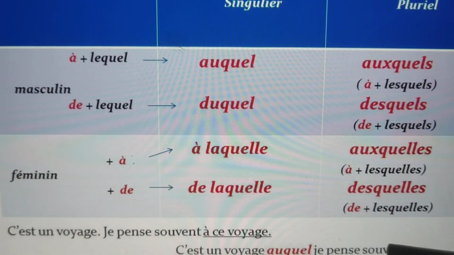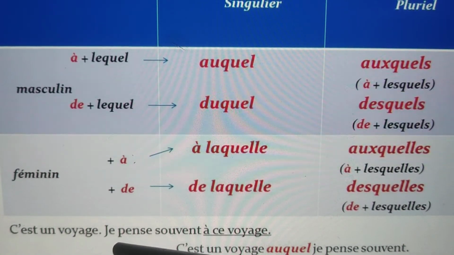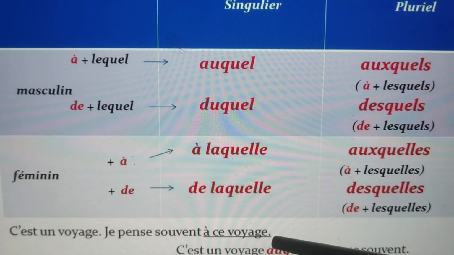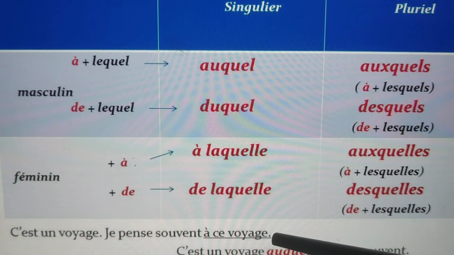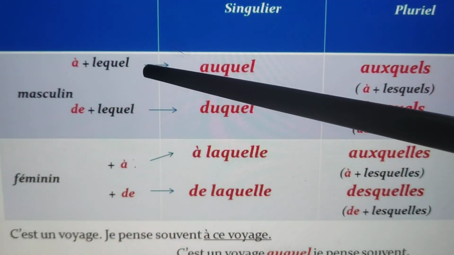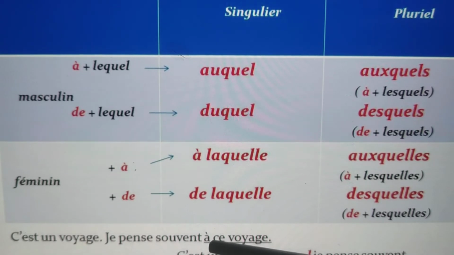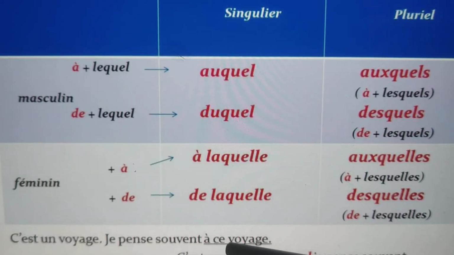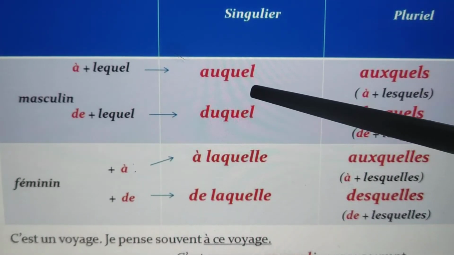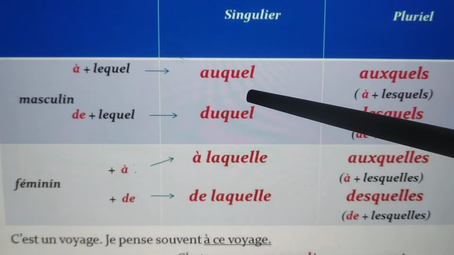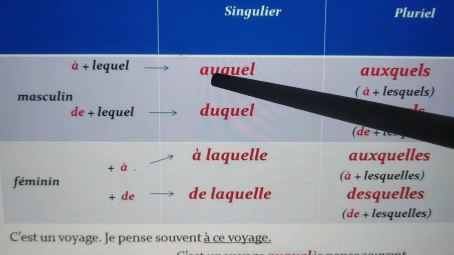Now let's see the example. C'est un voyage. Je pense souvent à ce voyage. Ce voyage is masculine singular, so we will replace it with lequel. Now with this we see a preposition is there. So à when combined with le becomes au, and quel is there. The contracted article rule we have applied.